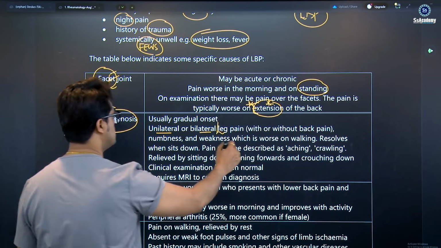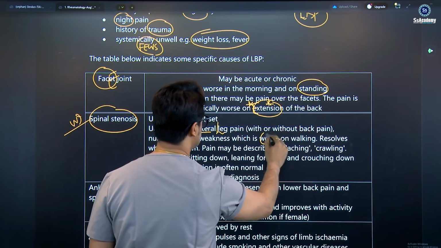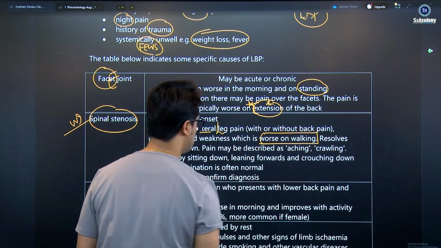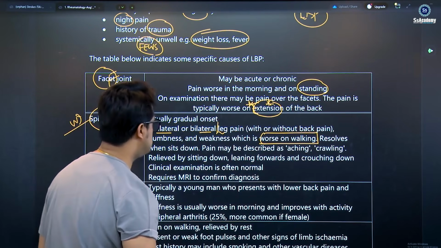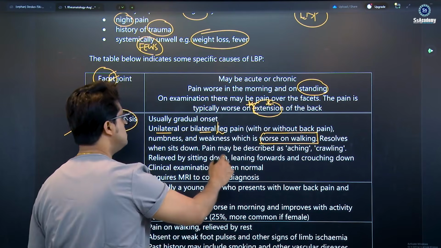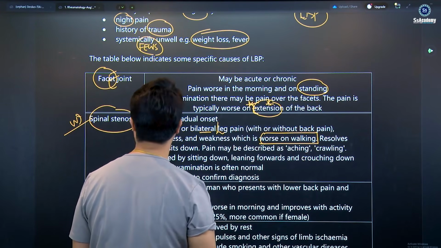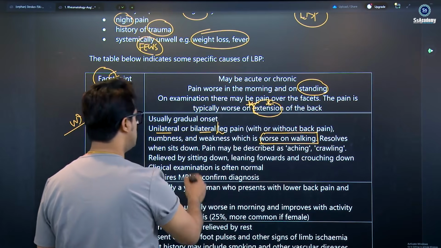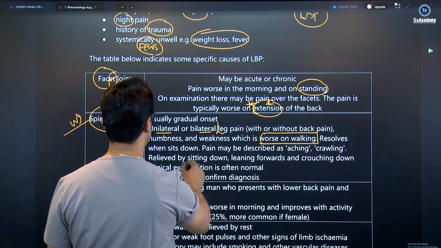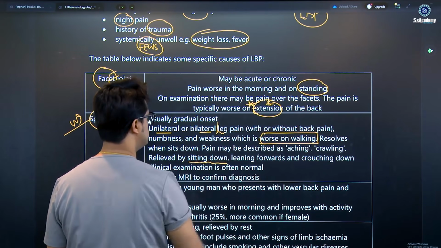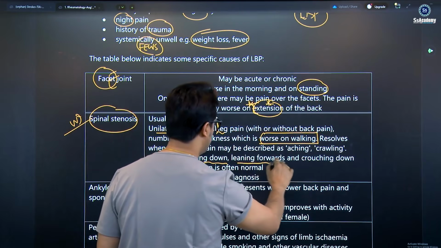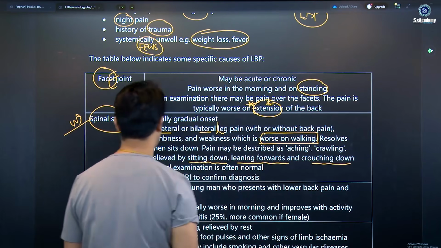Numbness and weakness, which is worse on walking. So yes, spinal canal stenosis is worse on walking and resolves when the patient sits down. Pain may be described as aching, crawling. And it is relieved by sitting down, leaning forwards and crouching down.